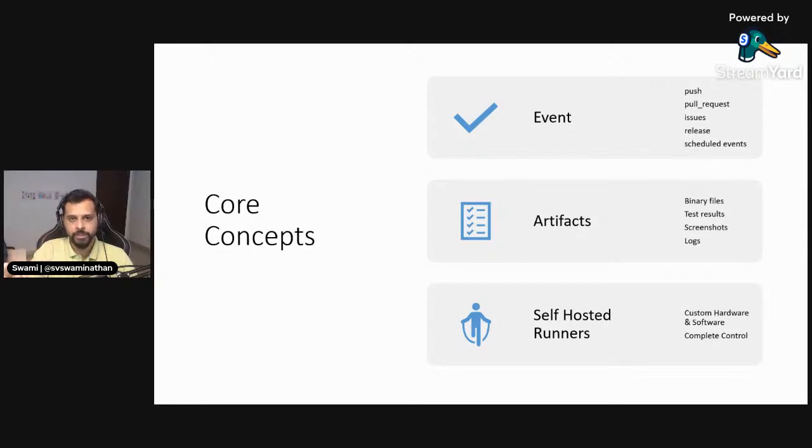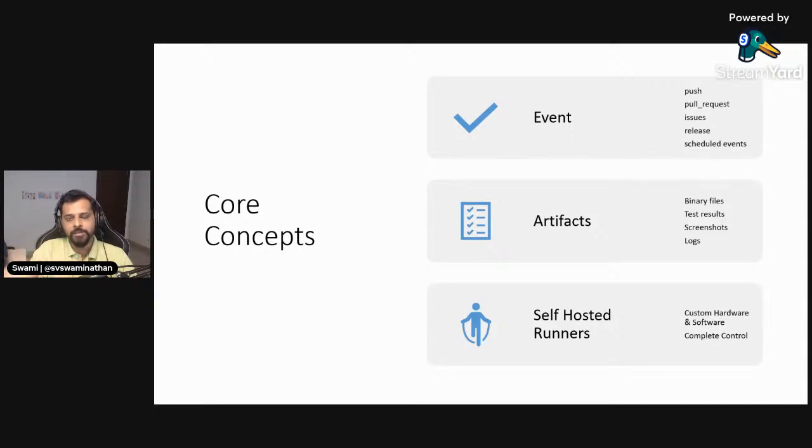Or whenever an issue is created, this is where you use the issues event. Issues is the event which you use for issue triaging, right? You can also use that as an event to run a workflow. Or whenever a new release is created, these are all some of the trigger-based events, right? Or what if you want to run something on a daily basis or on a scheduled basis? You can also very well do that with a cron expression. So these are some of the events that could trigger the workflows, right?